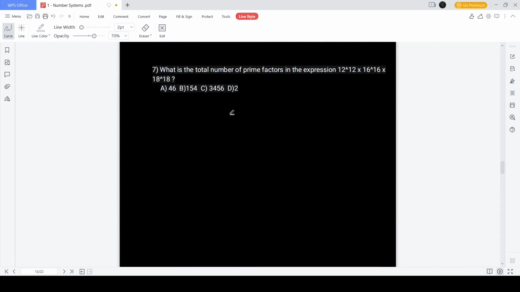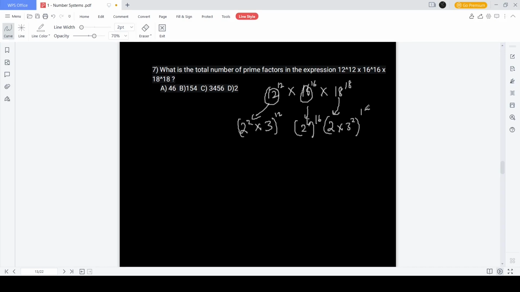Seventh question. What is the total number of prime factors in the expression 12 to the power 12 into 16 to the power 16 into 18 to the power 18? Prime factors, we know, is a prime raised to any power. So basically we break all these bases into their prime factors. 12 is nothing but 2 square into 3. 16 is nothing but 2 to the power 4, and 18 is nothing but 2 into 3 square. So this you have to raise to the 12th power, this you have to raise to 16, this you have to raise to 18th power.